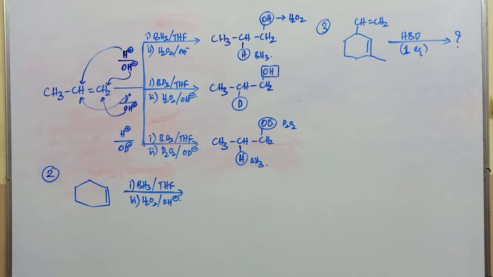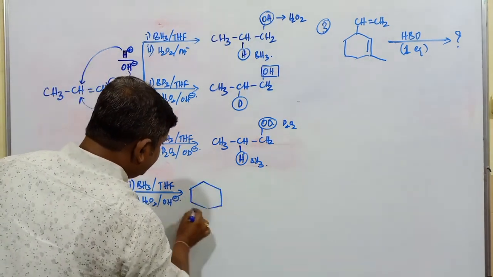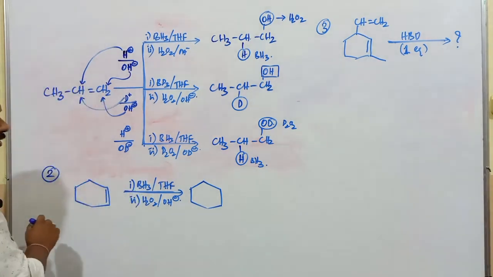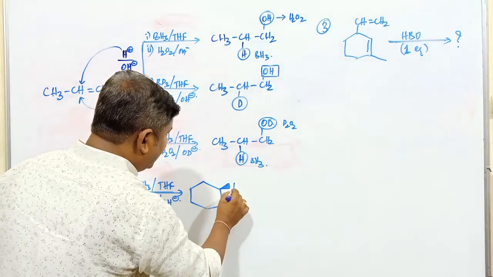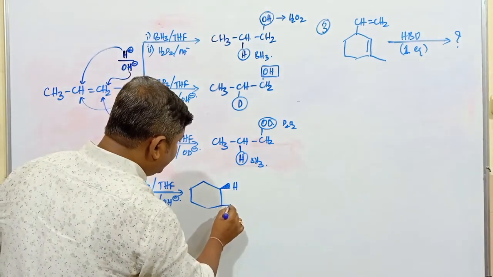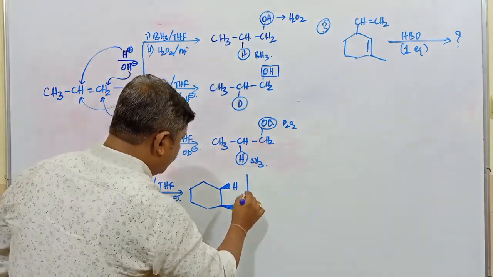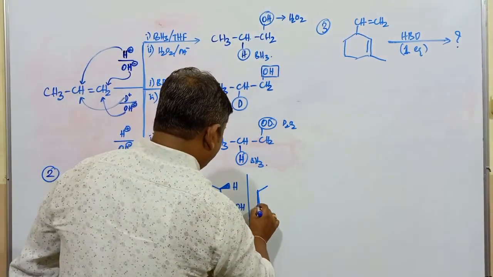The main product obtained in case of this alkene is cyclohexene. Cyclohexene compound, addition of H and OH. This is going to be H and this one is OH. Or you can consider the same type of product.